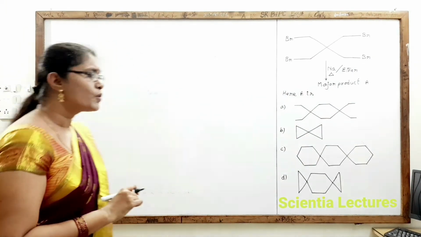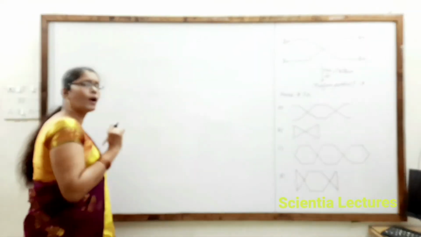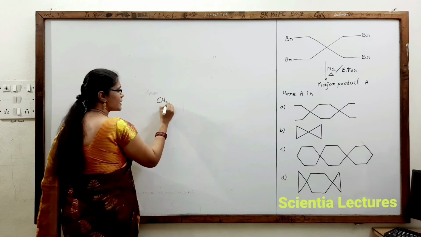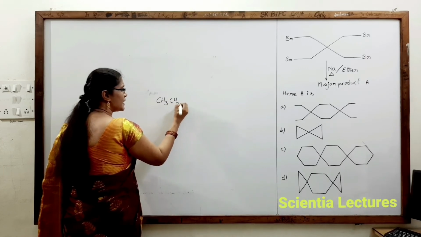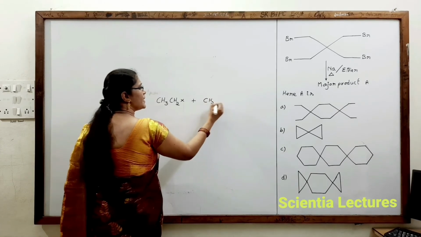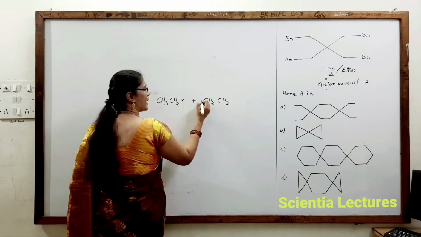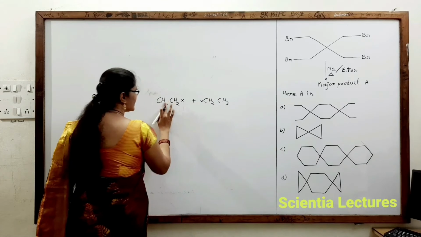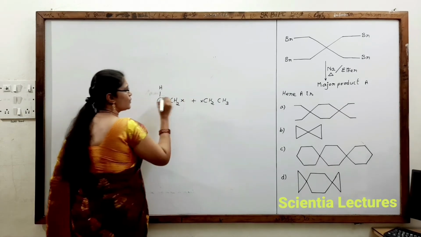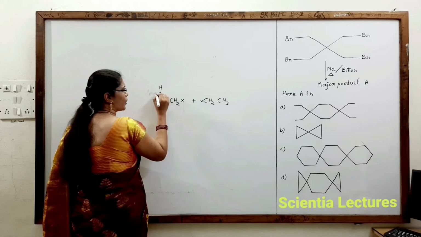Apart from it, Wood's reaction can also undergo disproportionation. As we have seen in the previous case, a CH3CH2 ethyl free radical, when there is another ethyl free radical, you can write this as CH2 bond H. So here you can observe that there is an electron here.